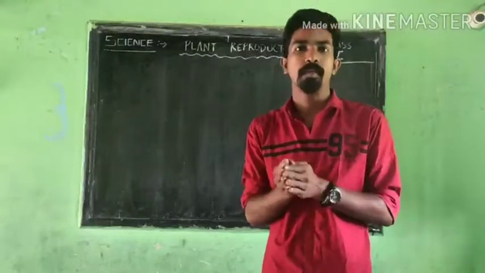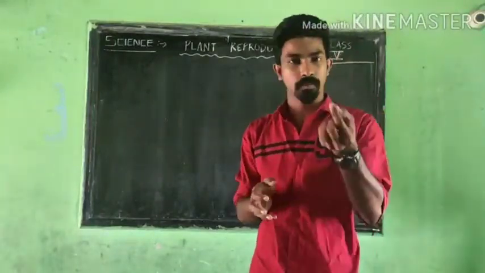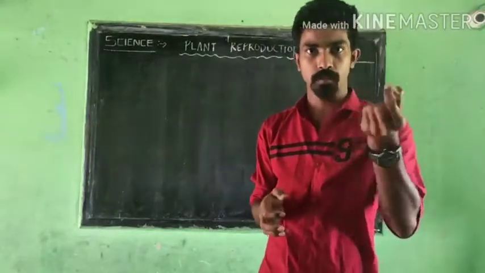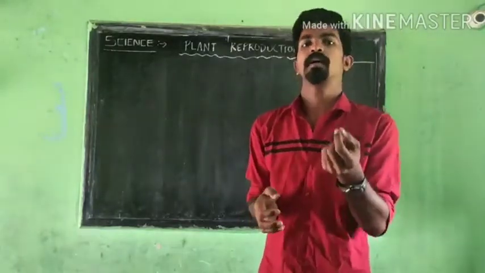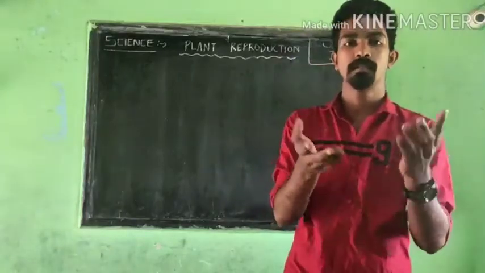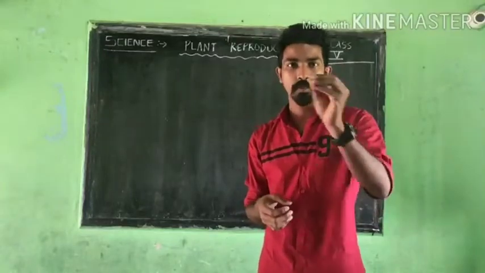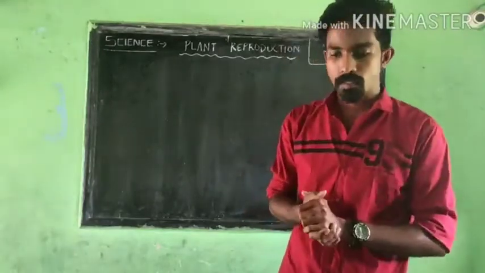Seeds will be available in different colors, different sizes, and छोटा छोटा मिलता है. Mustard will be the smallest, उसका भी छोटा छोटा मिलता है mustard, and बड़ा बड़ा seed भी there. You open this one and see a mango, you can see a big seed inside. So seeds will be different sizes and different colors also.